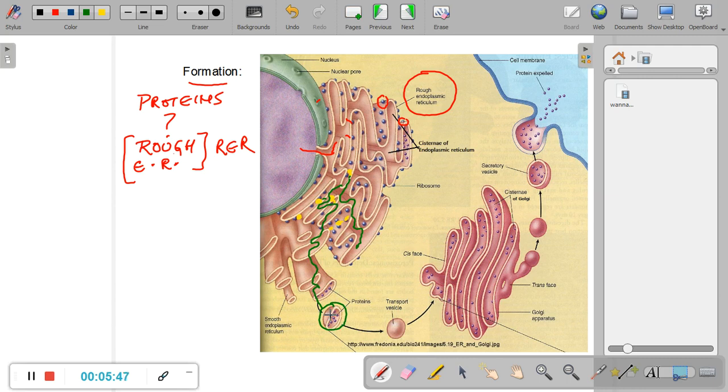Now this vesicle is called a transport vesicle. What is inside the transport vesicle? The digestive enzymes. So there are these digestive enzymes inside this transport vesicle. Now where is this transport vesicle going to? It will move towards the organelle which we know as the Golgi body. And once this transport vesicle reaches the Golgi body, this vesicle fuses with the Golgi body and it releases all of those digestive enzymes inside the Golgi body.